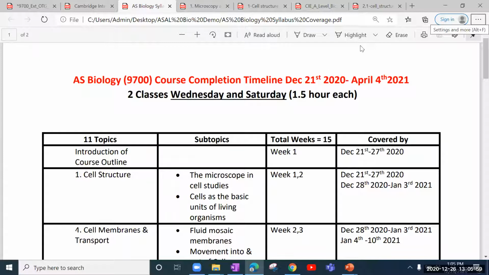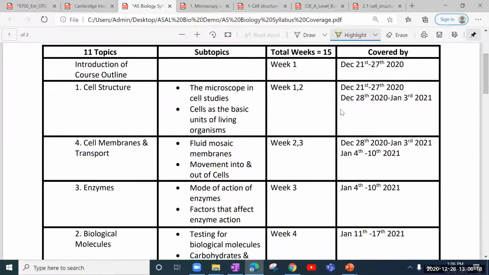So this is the timeline that we are going to follow, inshallah, as we cover this syllabus. We have started off from this week, which is December 21st, and it will inshallah go till April 4th, 2021. We'll be having 2 classes a week, Wednesday and Saturday, and each class is of 1.5 hours. Now, these are the topics, the way we are going to cover them on a weekly basis. We are starting with chapter number 1, inshallah, cell structure. And after the introduction, we'll complete the topics related to this one.